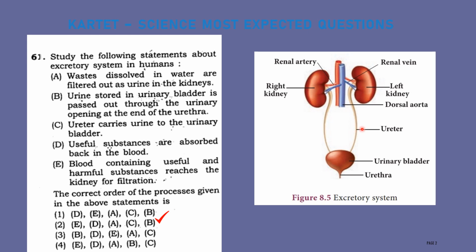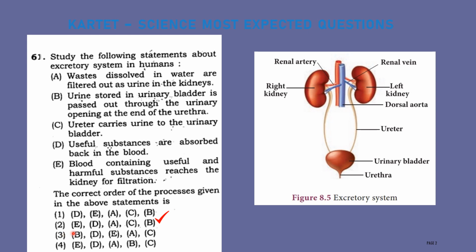Urethra is the hollow tube. It is connecting between the kidney and urinary bladder. Then urine gets deposited in the urinary bladder. Then with the help of the urethra, this is the opening of the urinary bladder, the urine comes out.